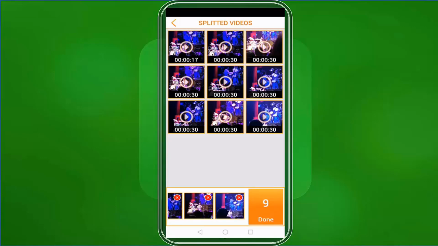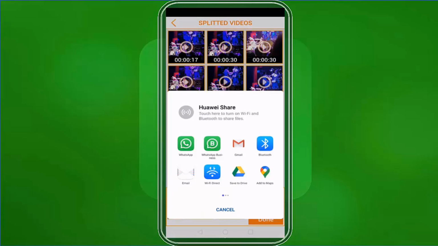If you do a long press on one of the clips, you will see the selected clip below and the number of clips that you have selected here. You can also delete clips below as you tap on the X icon on each clip. When you're done, tap on this button to start sharing these clips. You will see this pop-up window where we can share the selected clips to our mobile apps.